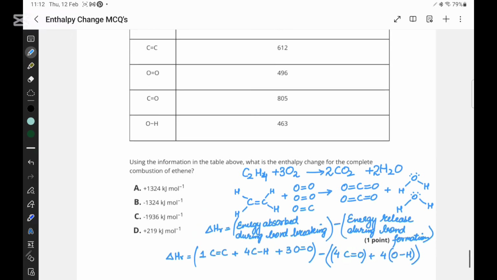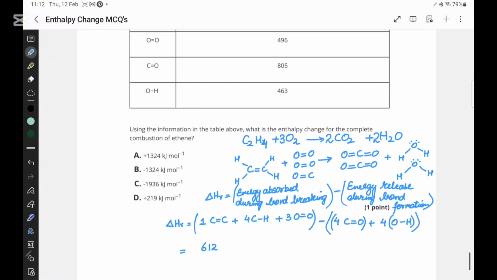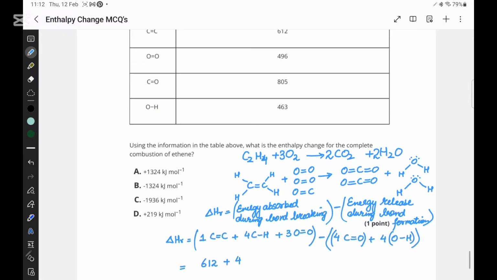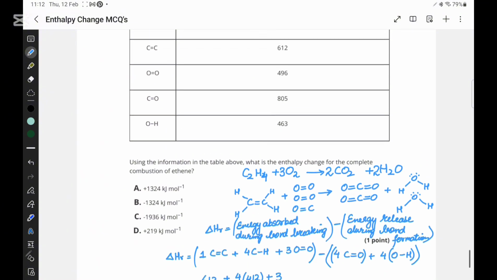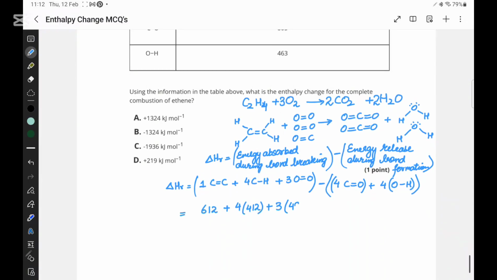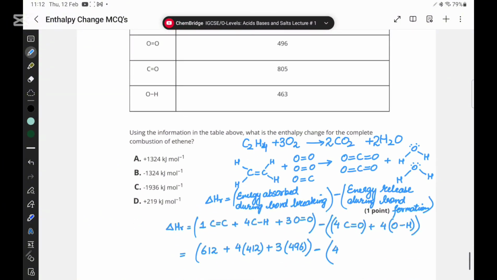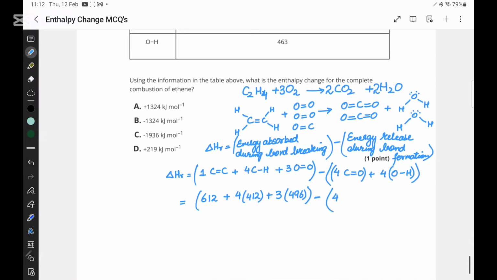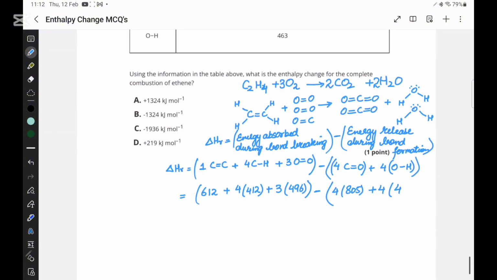So that is how much? 612 for carbon carbon double bond, and there are 4 carbon hydrogen bonds, so that is going to be 412, plus there are 3 oxygen oxygen double bonds, that is 496, minus how many? 4 are for carbon double bond oxygen, so that is 805, and plus 4 into oxygen hydrogen bond are 463.